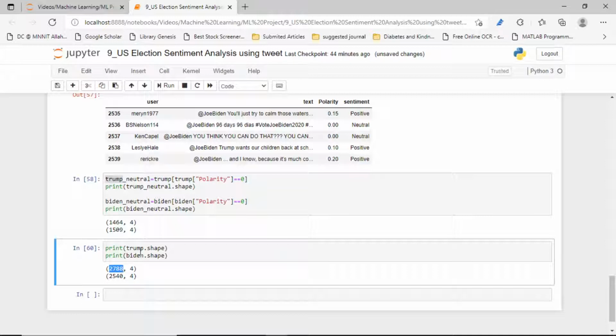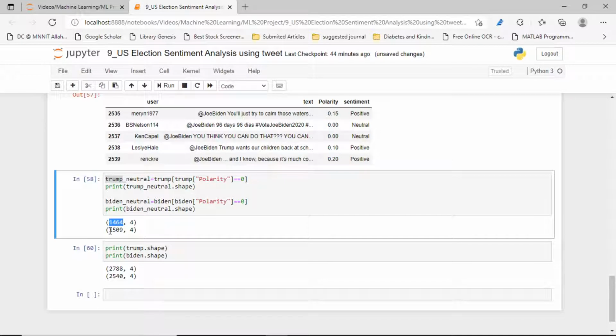Okay, now let's remove those rows, because they are the neutral rows.